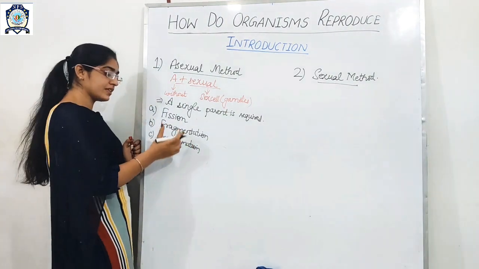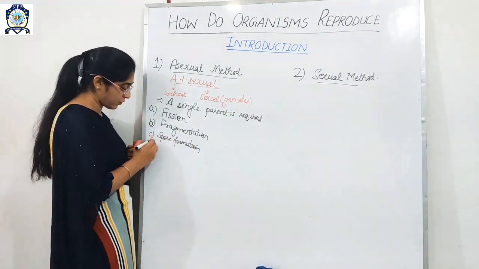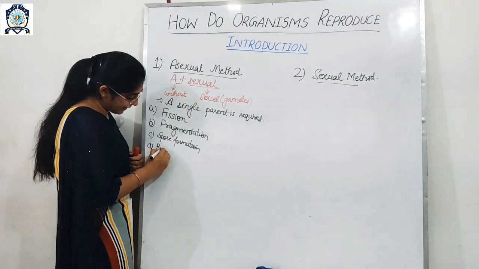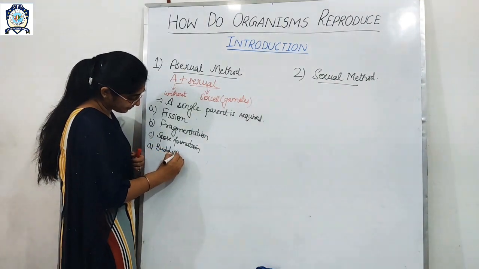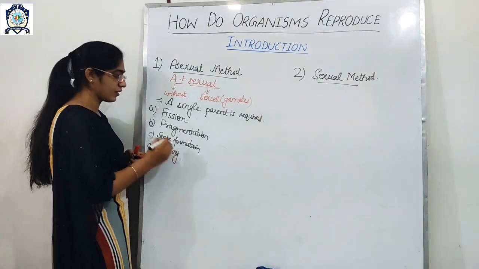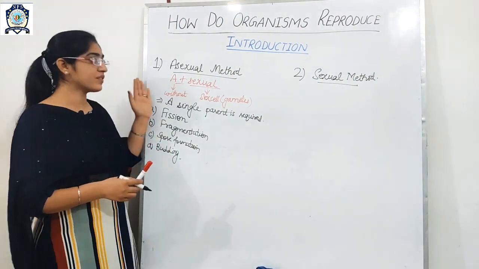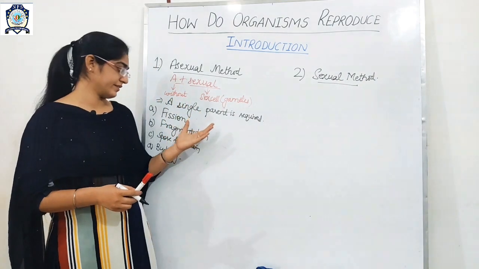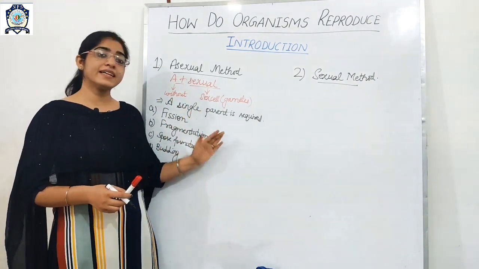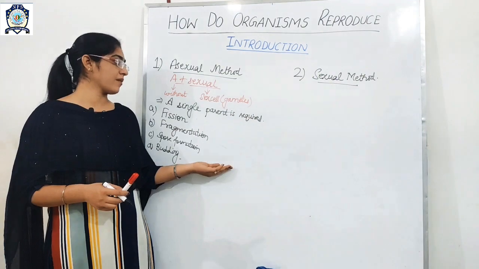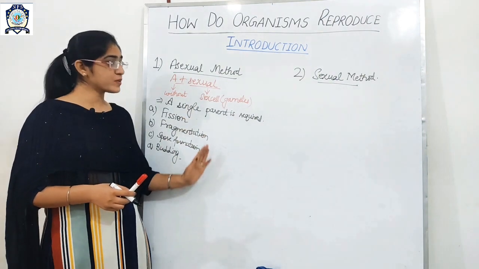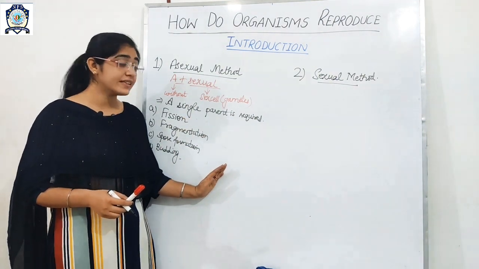Fission, fragmentation, spore formation and budding. So these are all the types of the asexual method. We will study these types in detail in our next class.